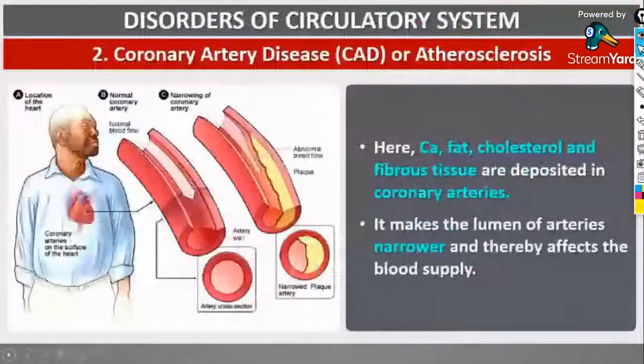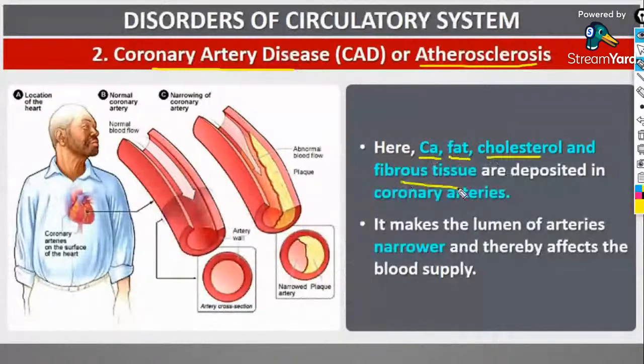So let's move on to the second one, that is atherosclerosis or coronary artery disease or CAD. What happens here is that calcium, fat, cholesterol, and fibrous tissue are all deposited in the coronary artery. And what happens there? It makes the lumen of the arteries narrower and affects the blood supply.